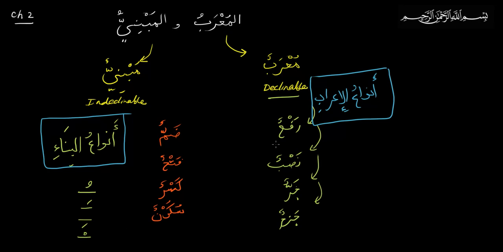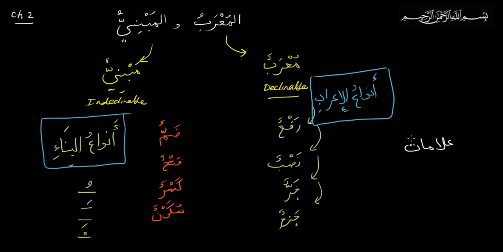Okay, so how do we recognize these states? How do we know a word is in a rafun, nasbun, or jarrun, right? Well, we can recognize, of course, by the harakat: Muhammadun, Muhammadan, Muhammadin. So here we technically have what we call alamatu, signs.